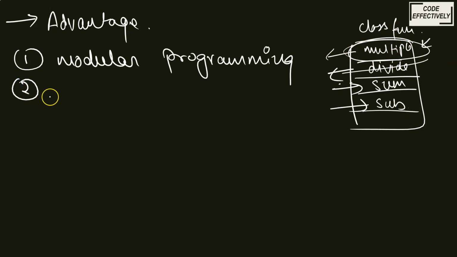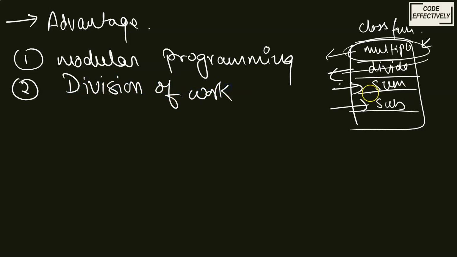The second thing is division of work. It helps in division of work. For example, you can ask your friend to write the multiple code and I will write the division code. So it is dividing the work.